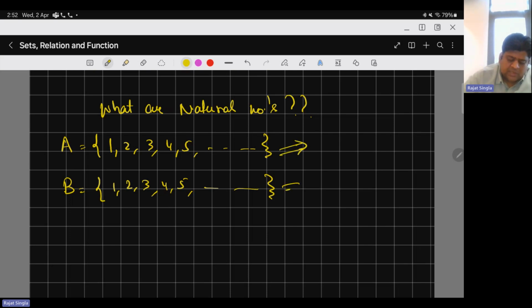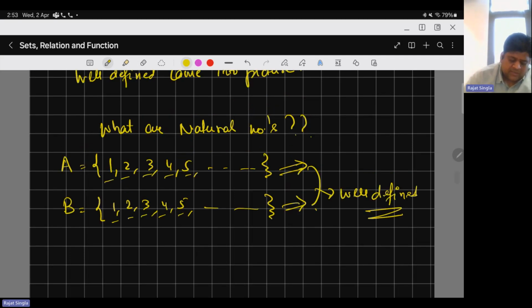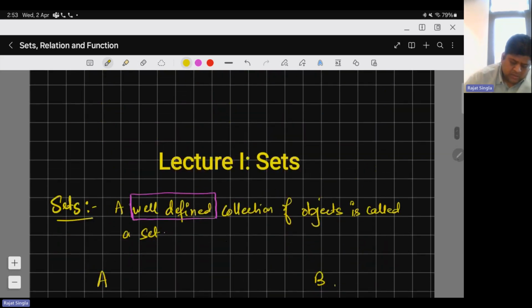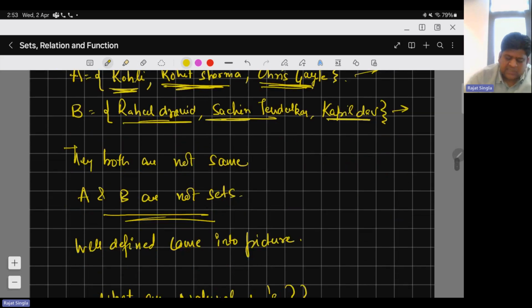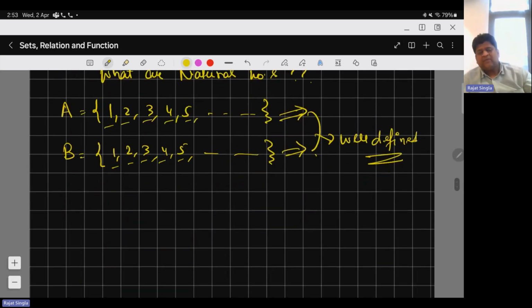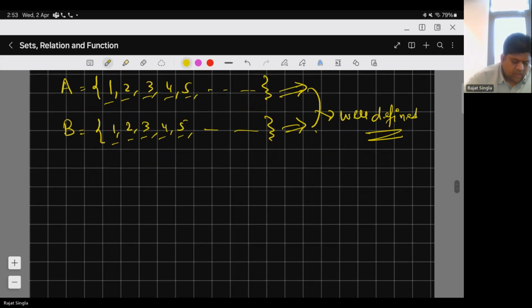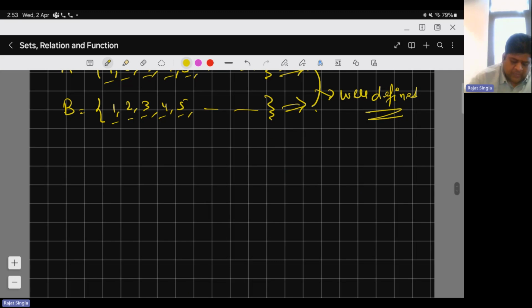Both list the same elements, a collection of objects with the same meaning for both. So this is now well defined. That's why well-defined is a very important word in the definition of sets. If a collection of objects is not well defined, we can't say that it's a set. That's a very simple definition. I hope it's clear to everyone.